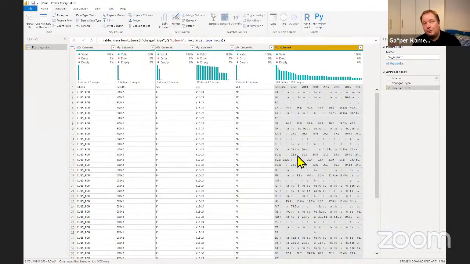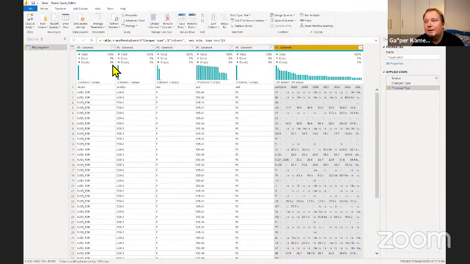So the only thing the trim does is it gets rid of all unnecessary spaces. It cuts all the spaces before text, after text, and it makes all the spaces in between a single space. That is just something I like to do as a precaution more than anything else. And you can see that it actually did nothing here, but still, it is a step that I strongly encourage you to use. And then, of course, what we would do is we would split this.